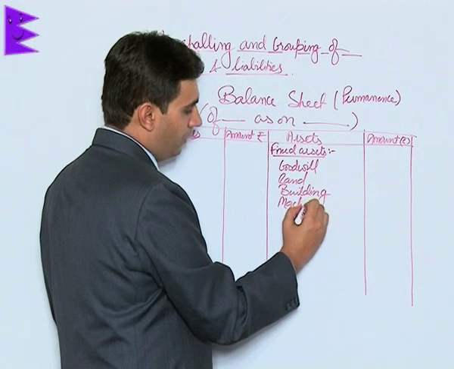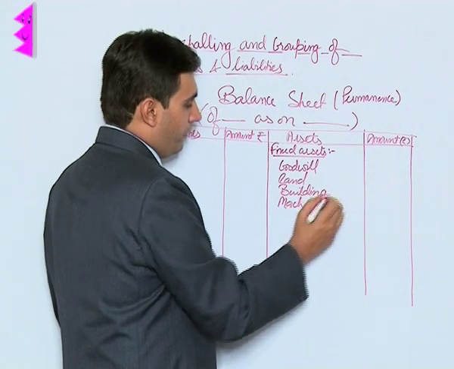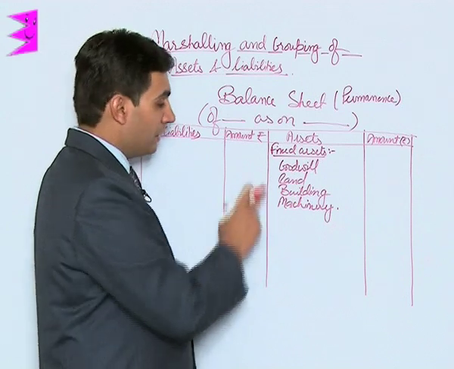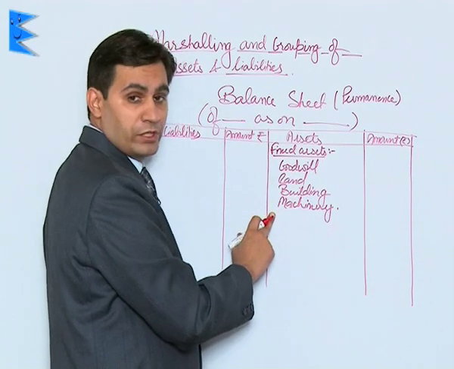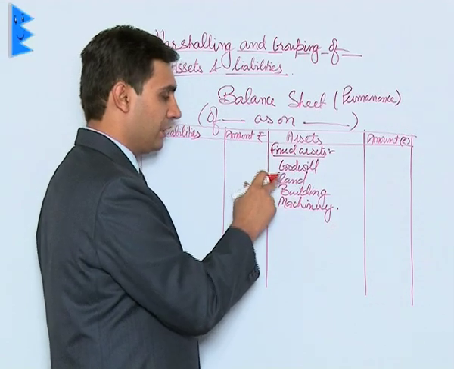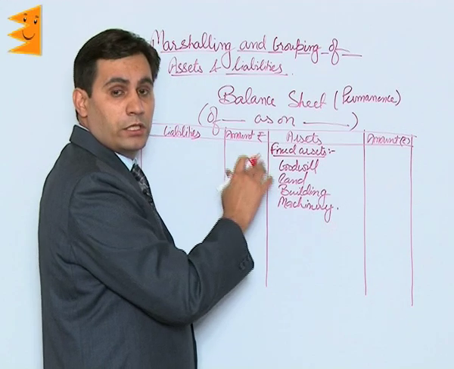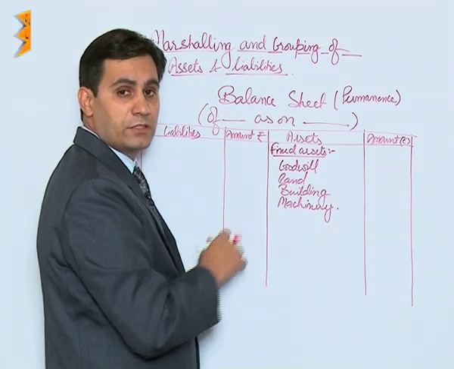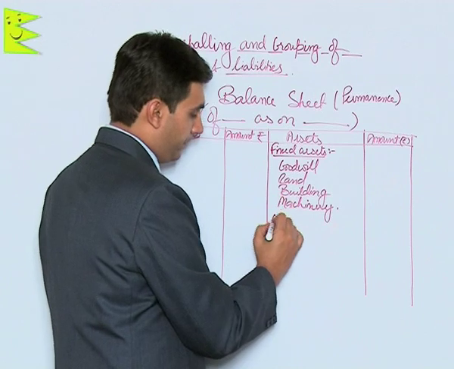There can be many more, but we are taking just 4. Remember, these 4 are also in order of permanence. This is the most permanent. Then as when we go down, the order of permanence decreases or liquidity increases.